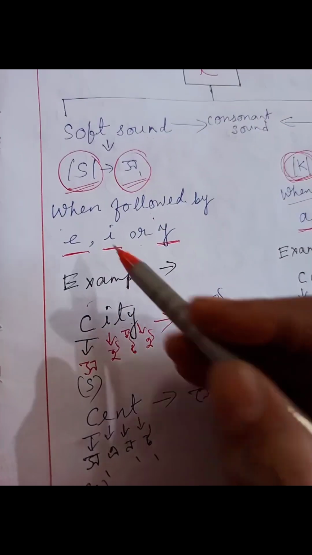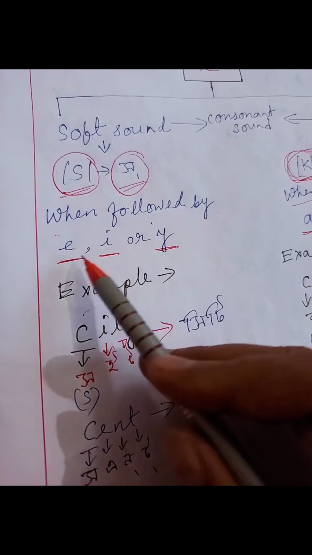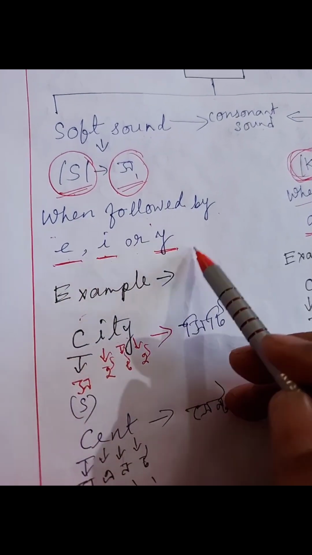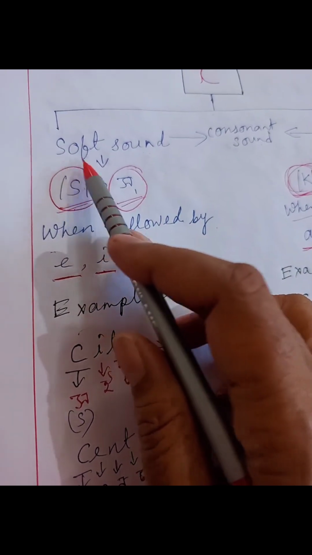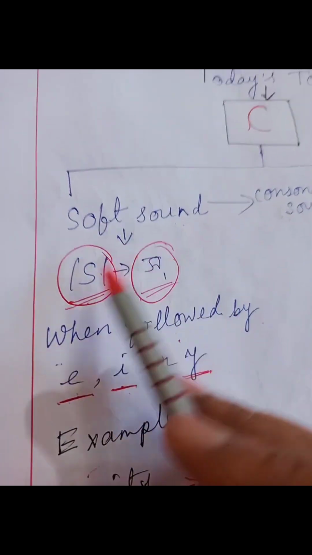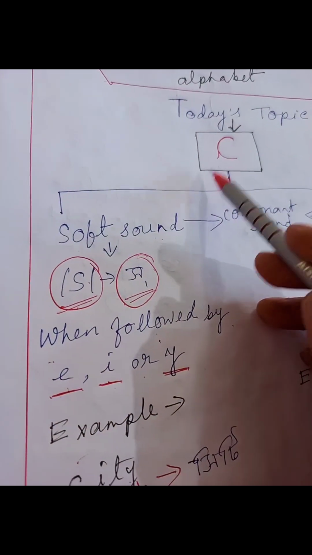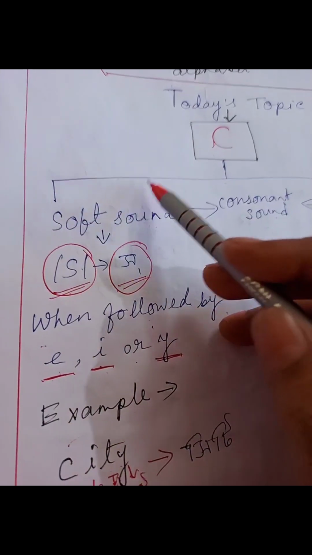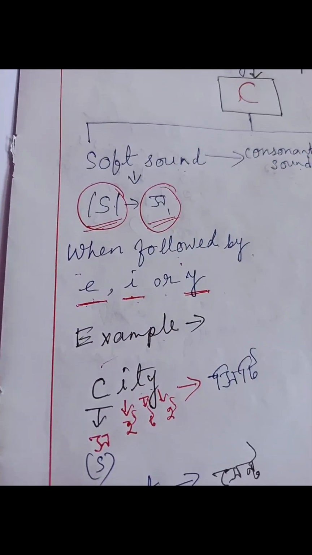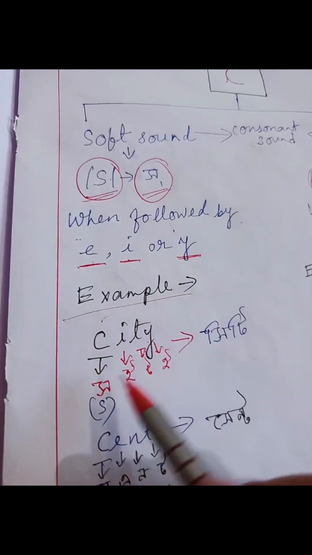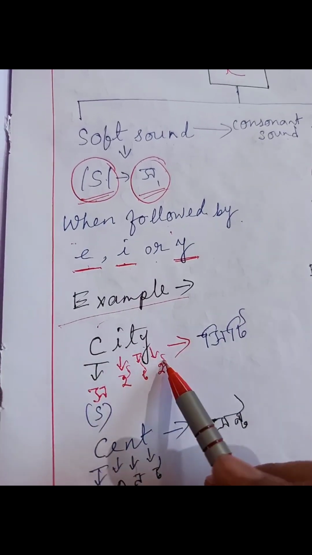Example. When followed by E, I and Y, it sounds S. It is called soft sound. Soft sound means the original sound of C, as in the alphabetical sound A, B, C. Example: C-I-T-Y.